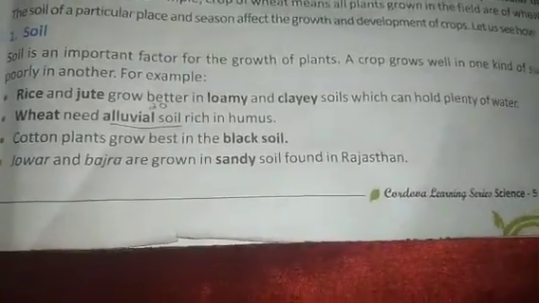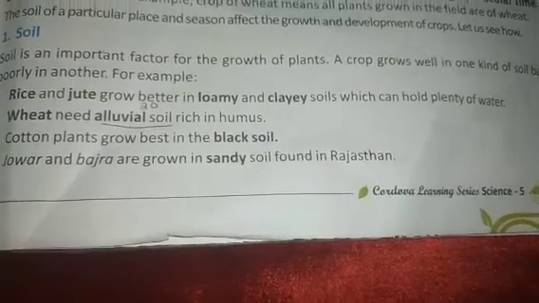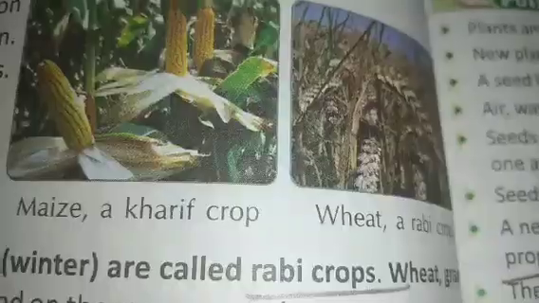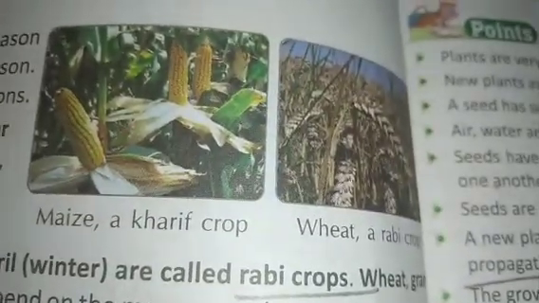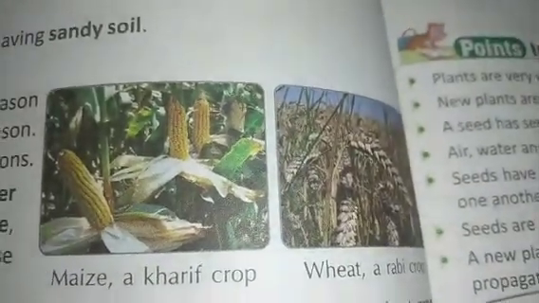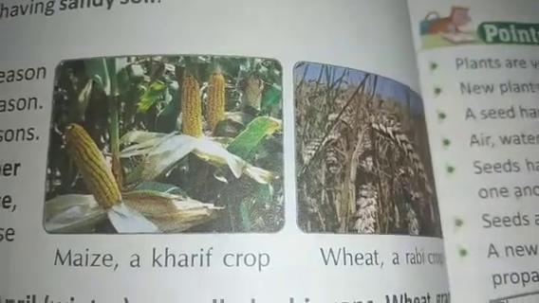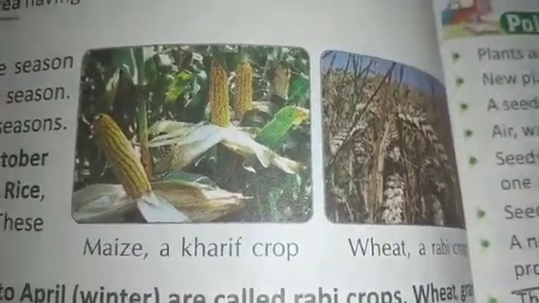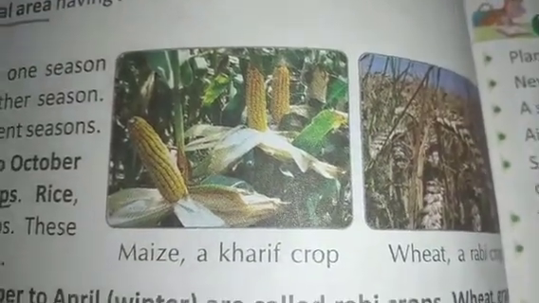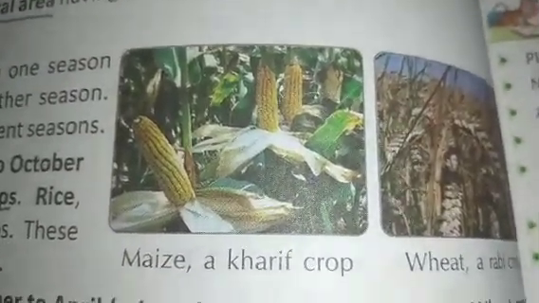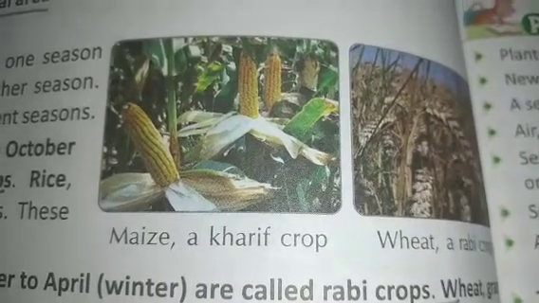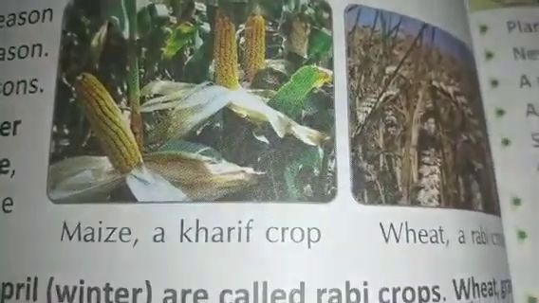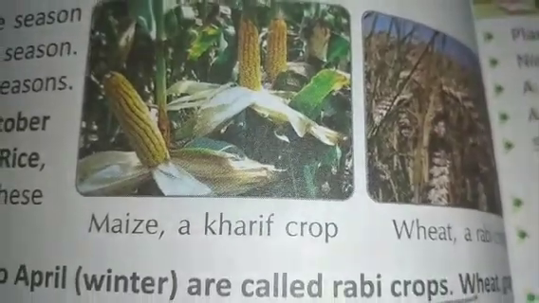Okay, cotton plants will be grown best in the black soil. Jowar and bajra are grown in the sandy soils. Now we are talking about soil. Tea plants will grow in the moist regions, the moist soil, like hilly regions, Assam, Darjeeling and Nilgiris. There the soil is the moist soil, children. Maize plants need the alluvial soil, children. And coconut trees, as I just showed you, will grow in the coastal areas only, children. The coastal areas have sandy soil.